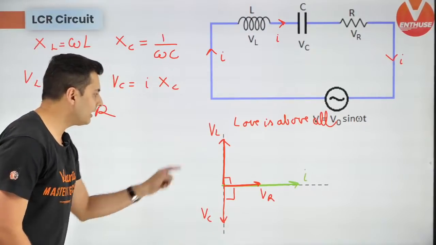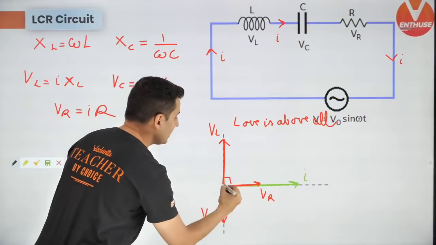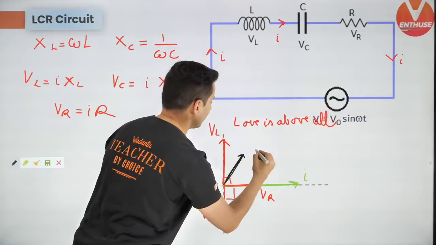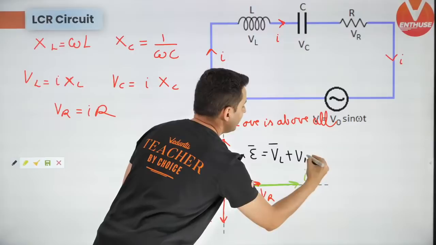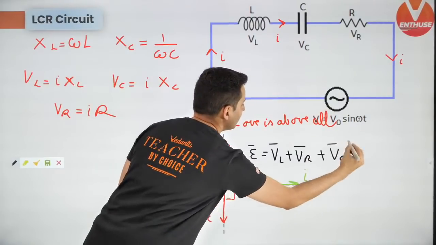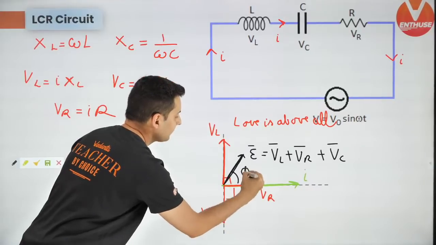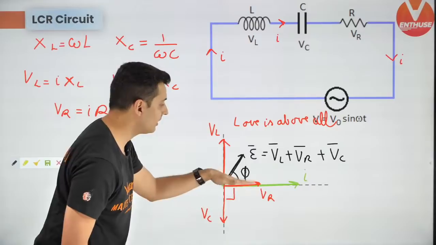Now by vector addition of VL, VR and VC, you can find the net voltage, which is over here. So this E is actually the vector sum of VL, VR and VC. Keep this in mind. And that will make some angle phi. This is called the phase angle between voltage and current.